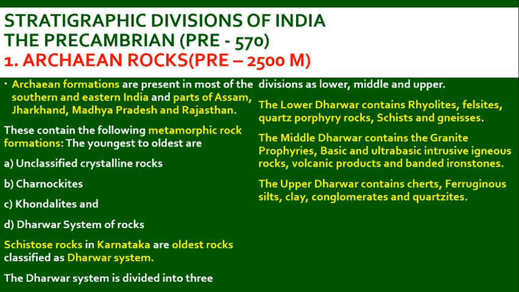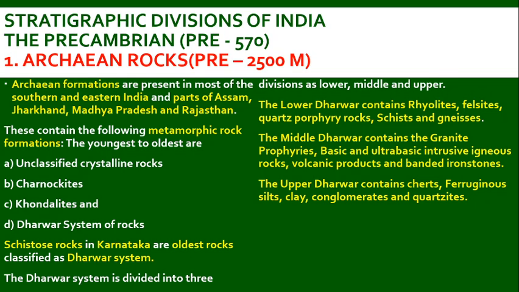The Archean formations are present in most of southern and eastern India and parts of Assam, Jharkhand, Madhya Pradesh and Rajasthan. These also contain metamorphic rock formations, which are represented from the youngest to the oldest. So there are also unclassified crystalline rocks, charnockites, khondalites, and the Dharwar system of rocks. The schist rocks, the oldest rocks present in Karnataka, are classified under the Dharwar system.